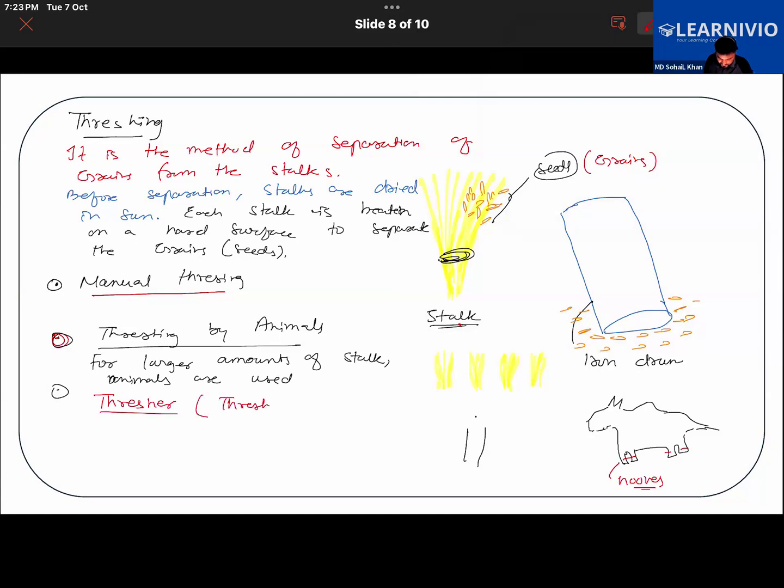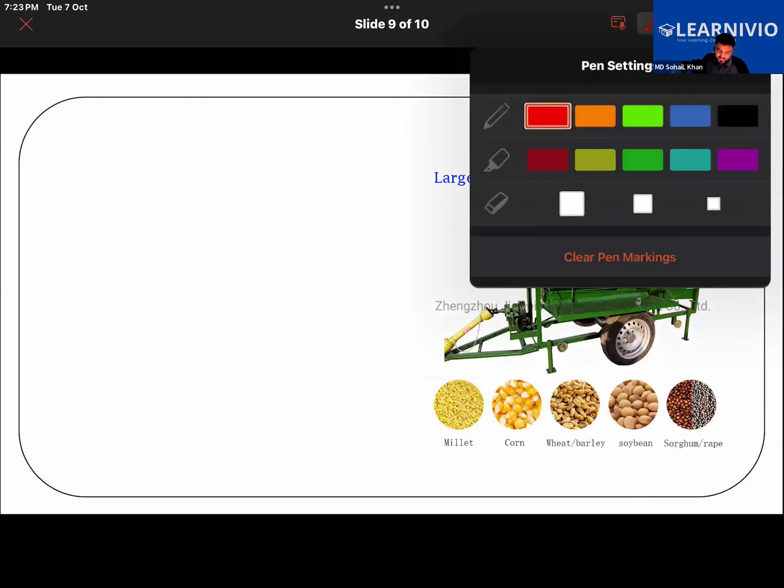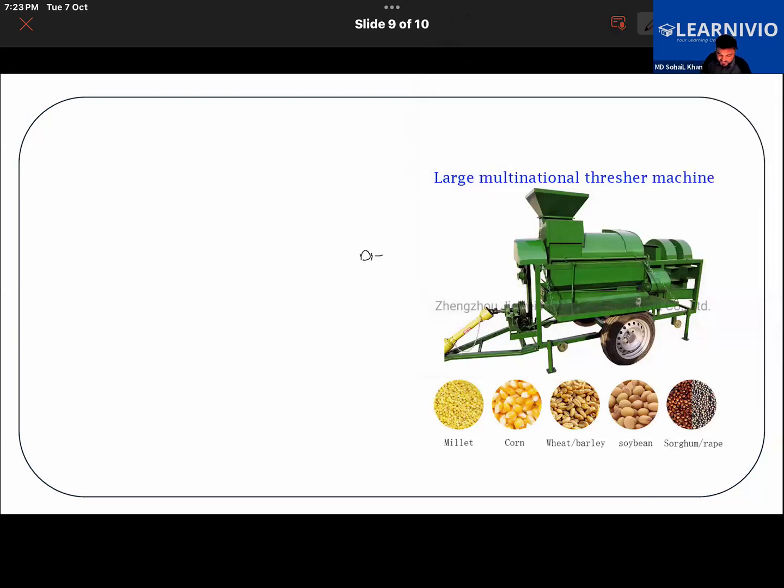A threshing machine is powered either by diesel engines, or they use electric motors, so they run on electricity. That makes the process easier and quicker. It saves so much time.